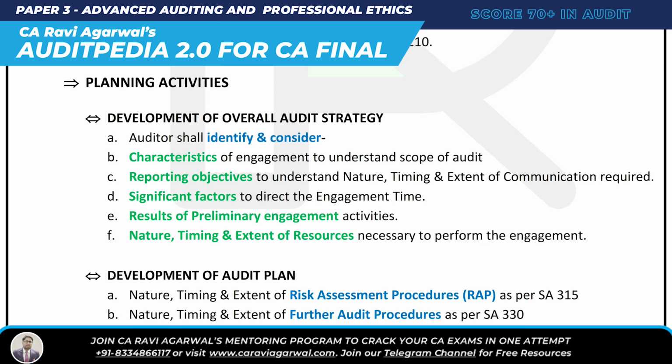C is: the auditor shall identify and consider characteristics of the engagement to understand scope. What are we doing right now? We are developing the overall audit strategy, so we should identify and consider characteristics of the engagement so that we can understand the scope of the audit. Are you getting me? So for development of overall audit strategy, first of all, C is correct. C. O is objectives.